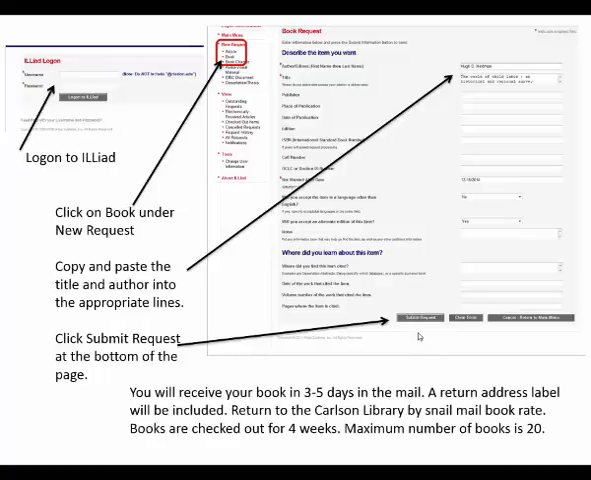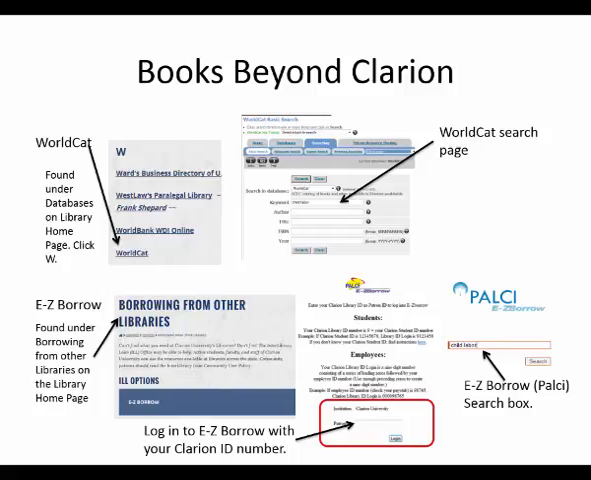If you open the package very carefully, there's a return address label. You can stick your books right back in there, put the new address label on the front of it, and mail it back to the Carlson Library snail mail book rate. All books are checked out for 4 weeks, and the maximum number of books you can have checked out is 20. If you want books beyond the Clarion Library, then we're going to go to WorldCat and EasyBorrow.